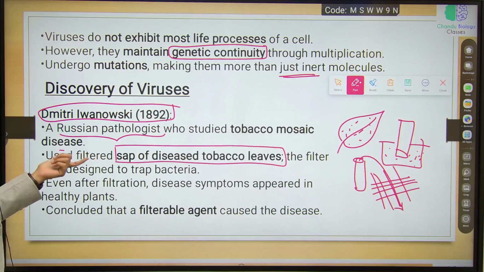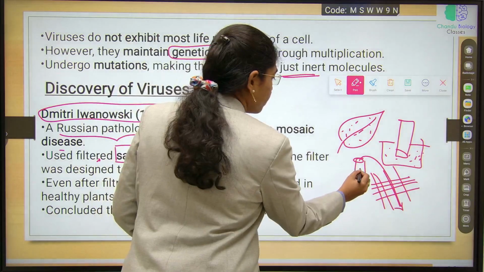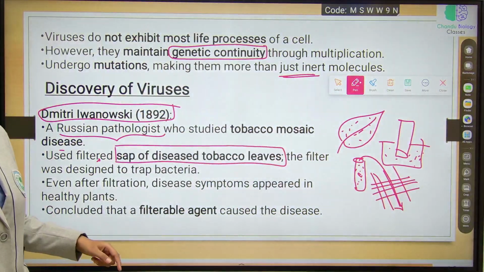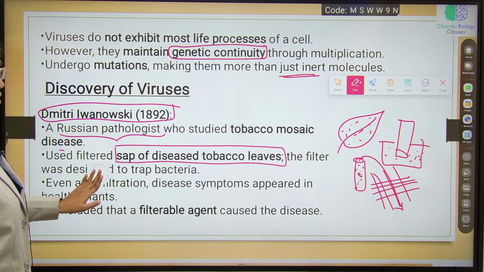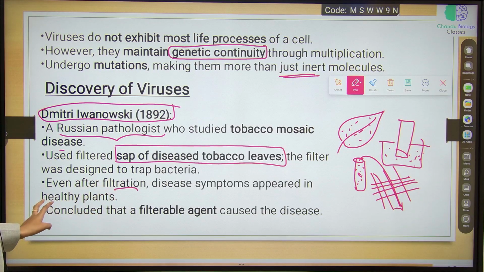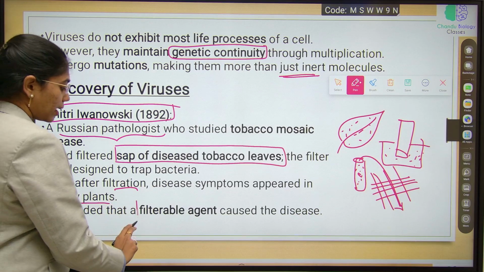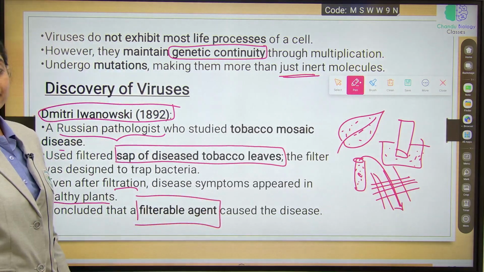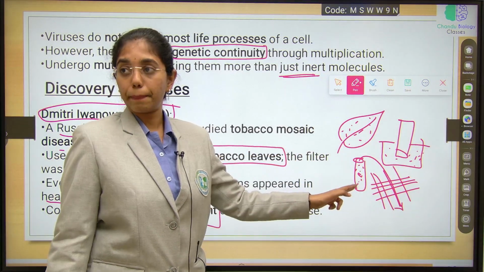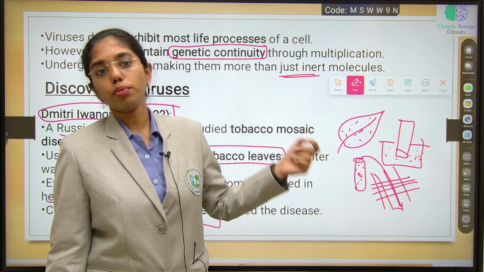Look into the theory. He used a filtered sap of tobacco mosaic leaves, and this sap is passed across the filter paper, which is designed to trap bacteria. Even after filtration, disease symptoms appeared in the healthy plant. He concluded that a filterable agent caused the disease, and as this filterable agent passed through the bacterial filter paper, the agents are of lesser size when compared to bacteria.